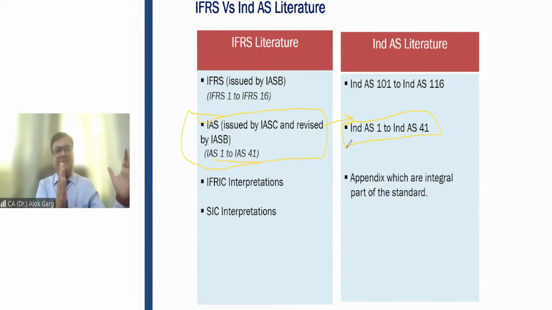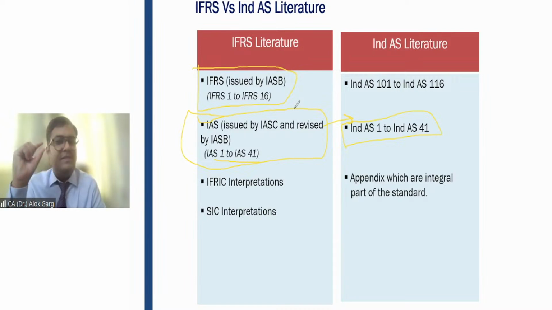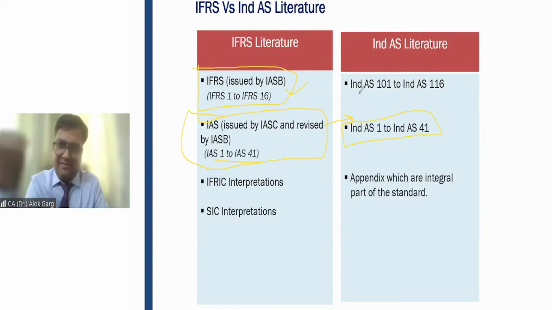For the IAS series of standards, IAS 1 to IAS 41, we have also issued Ind AS 1 to Ind AS 41. For the IFRS series of standards, which have been issued by IASB after 2001, since in India we have maintained only one title, which is Ind AS, we have already issued Ind AS 1 standard. So for IFRS 1, we cannot issue Ind AS 1 again. So for the IFRS series of standards, we have started with 100 plus 1.